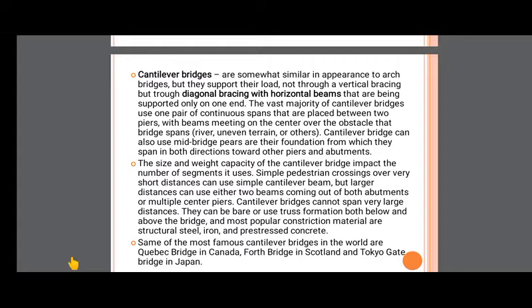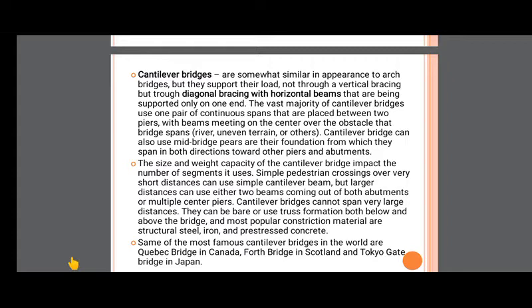Cantilever bridges can also be used with mid-bridge piers or their foundation from which they span in both directions towards other piers and abutments. The beam has been provided in the middle of the span. Cross beams, which are lateral beams, are being provided at the middle of the span.